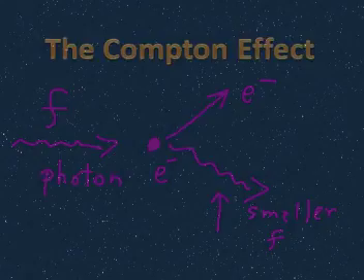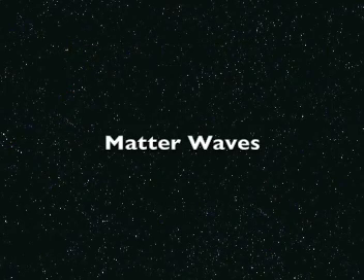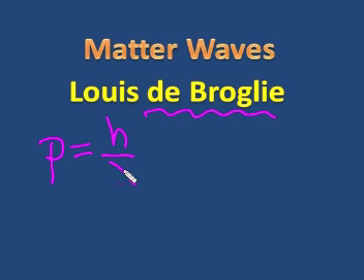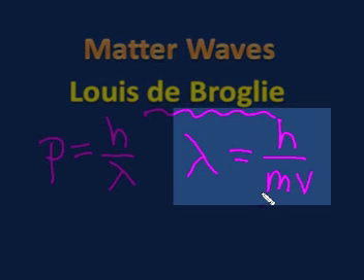Well, another man named de Broglie, Louis de Broglie, thought the other way around. He said, okay, if a light photon can have a momentum and it's h over lambda, what if I rewrite this equation and I end up with the wavelength equals h over, hey, let's put in momentum of a particle, mv. The wavelength equals h over mv?